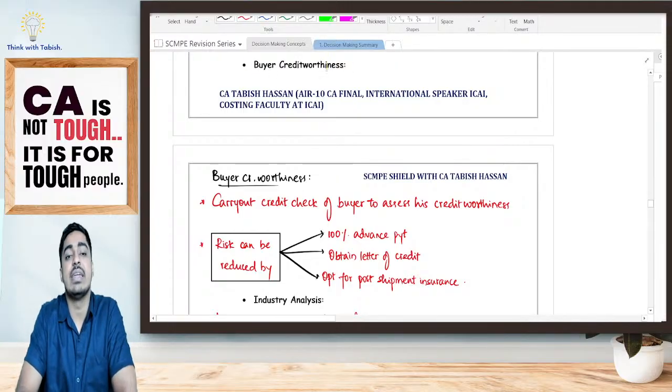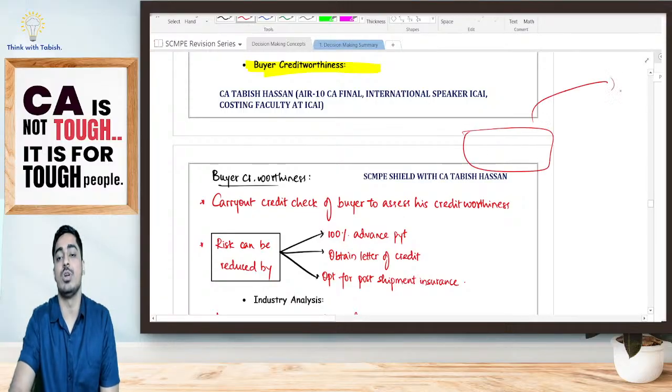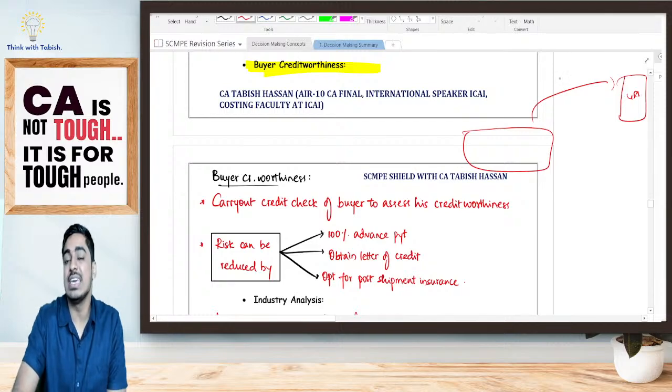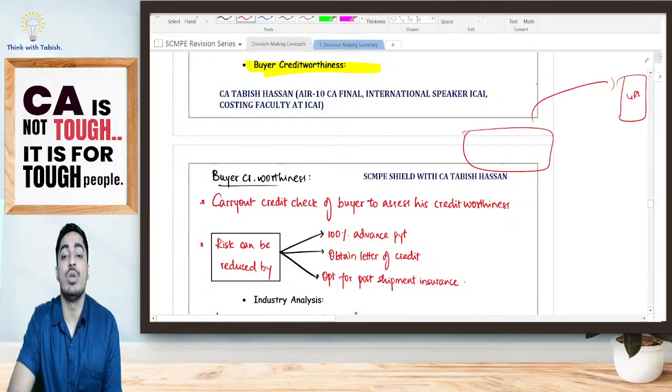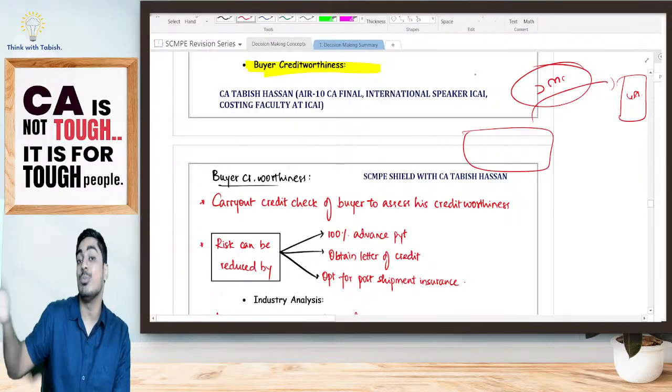Firstly, buyer creditworthiness. Suppose I'm giving you a very simple example. I'm exporting my goods to USA. Because I'm exporting to USA, I thought it is a first time order. I'm quoting a very small price, slightly higher than my marginal cost only. I'm saying I don't want much profit. If he likes, he will order more. He will tell more people.